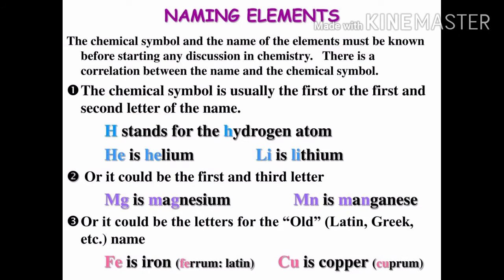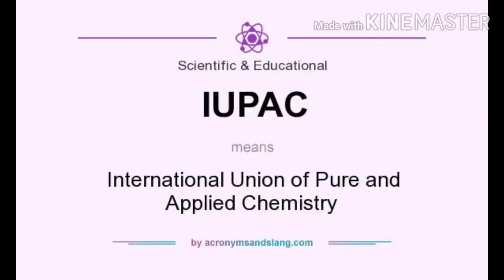For example, gold. The name of gold is aurum. The meaning of aurum in English is yellow. So based on the color of the element, they named it. And after that, nowadays we use IUPAC. That means the International Union of Pure and Applied Chemistry approves the naming for the elements. We use the IUPAC naming of the elements.